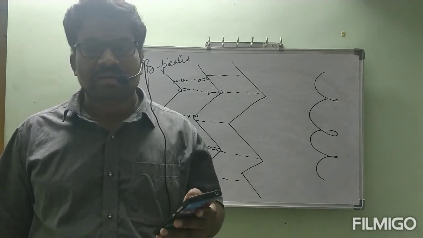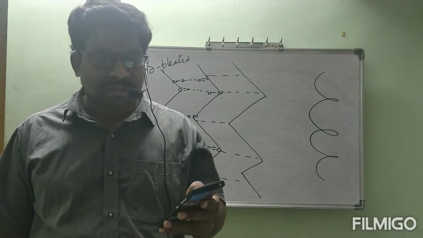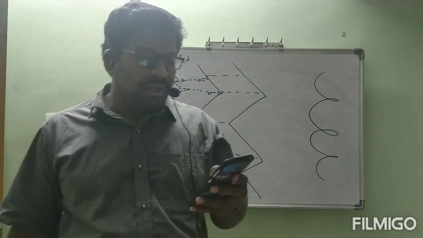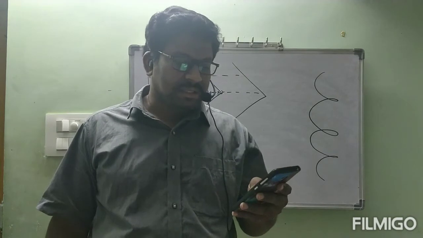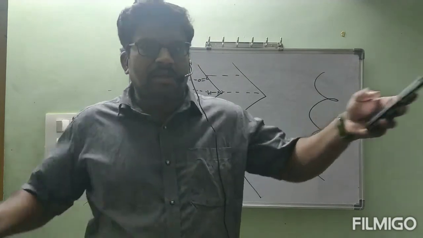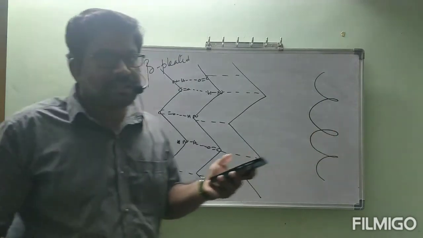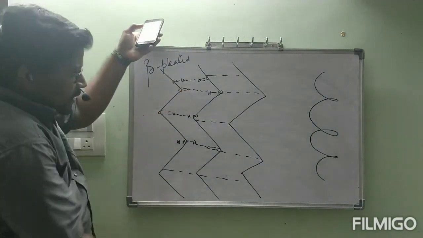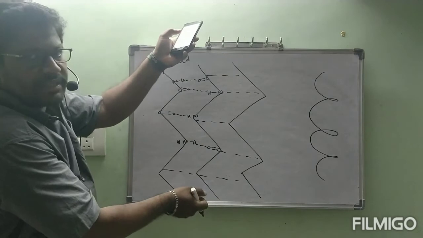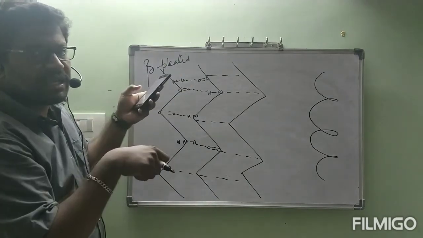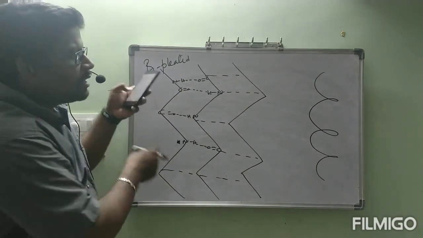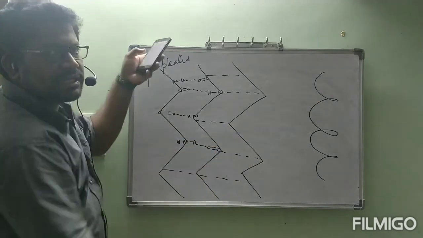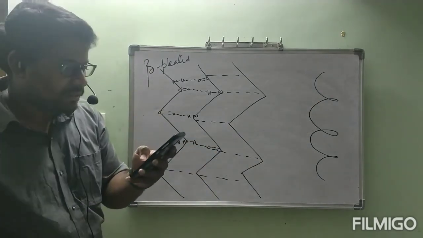Once you go through the figure, I think you will be clear with that one. Next, in beta pleated sheet structures, all peptide chains are stretched out. This is one helix, this is one helix. Like this, these are present in the alpha helix structure. Now coming to beta pleated, all alpha helix structures are extended, meaning stretched.